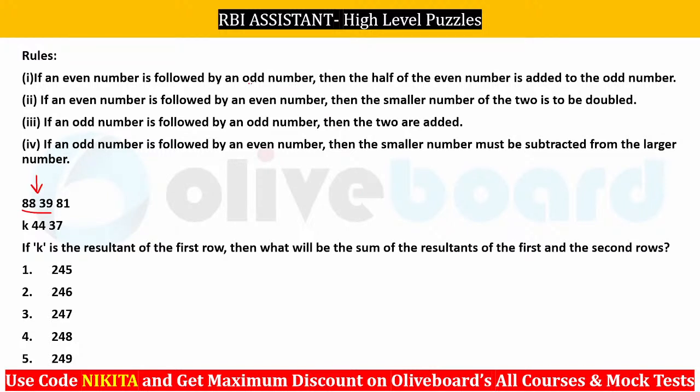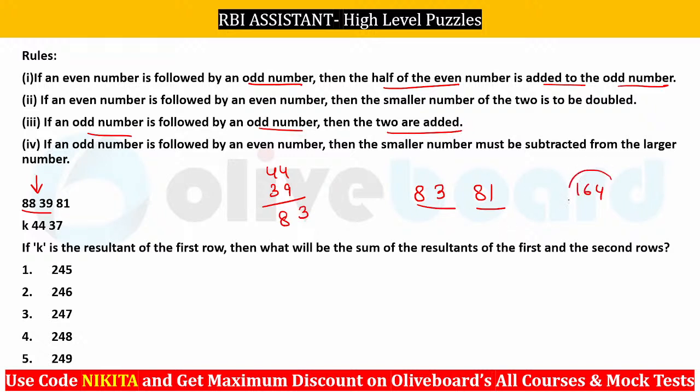Number is followed by the odd number. So the half of the even number is added to the odd number. So you can see we will be adding 44 and 39, right? So 83 will be here followed by 81. So this is odd, this is odd. So odd and odd, that means you have an odd number followed by an odd number. So the two numbers have to be added here. So you get 164, right? So 164 is the value for the first one.